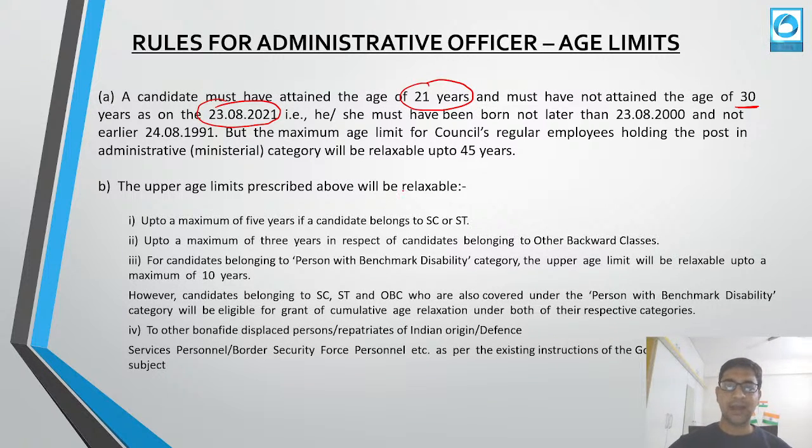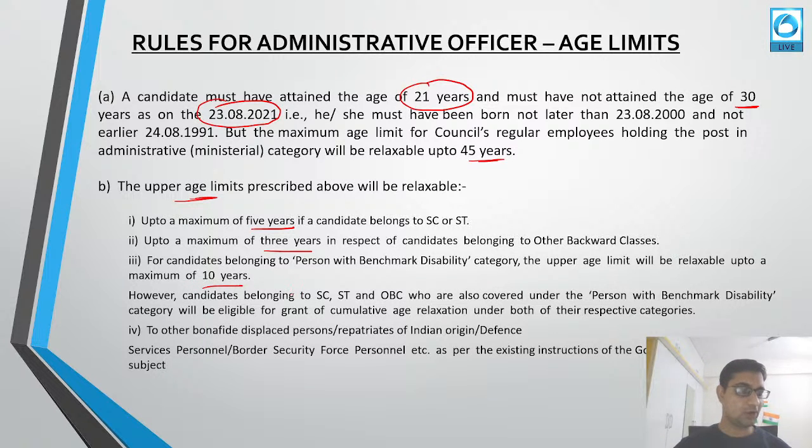The maximum age limit for a regular council employee holding a post in the administrative service is relaxable up to 45 years. The upper age limit is relaxable by up to 5 years for the SC/ST population and up to 3 years for OBC candidates, right? For candidates who are persons with benchmark disabilities, the age is relaxable up to 10 years.